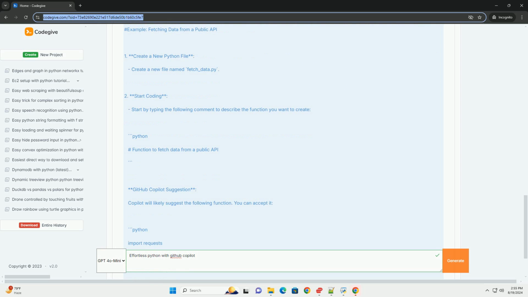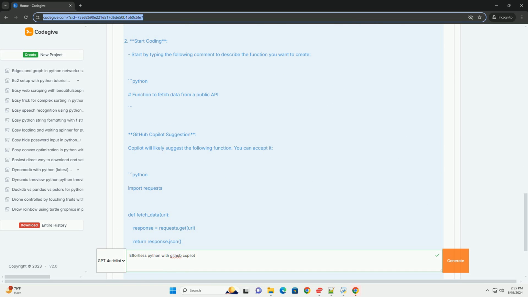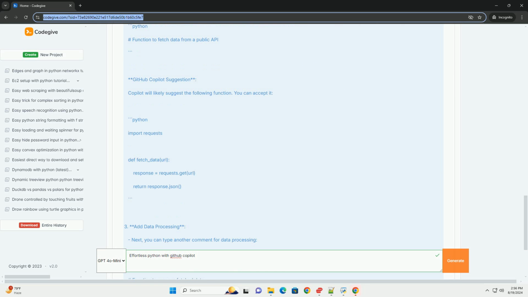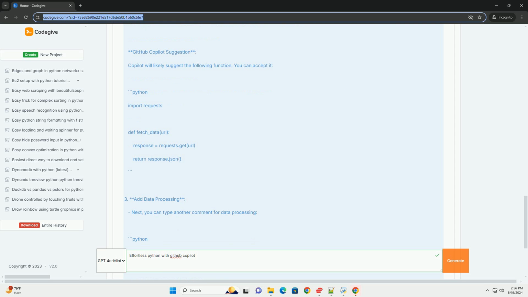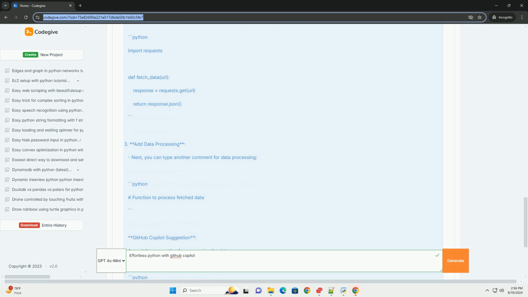Step 2. Basic usage of GitHub Copilot. Once set up, GitHub Copilot will start suggesting code as you type. Here's how you can make the most of it. 1. Start typing a function. When you start typing a function definition or comments, Copilot will suggest code completions. Accepting suggestions. You can accept a suggestion by pressing Tab or Enter. Cycling through suggestions. If there are multiple suggestions, you can use the arrow keys to cycle through them.